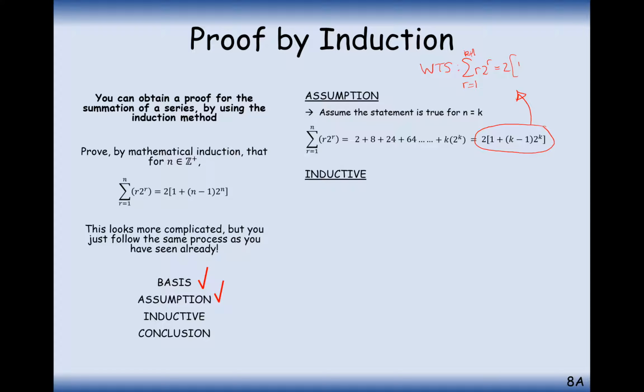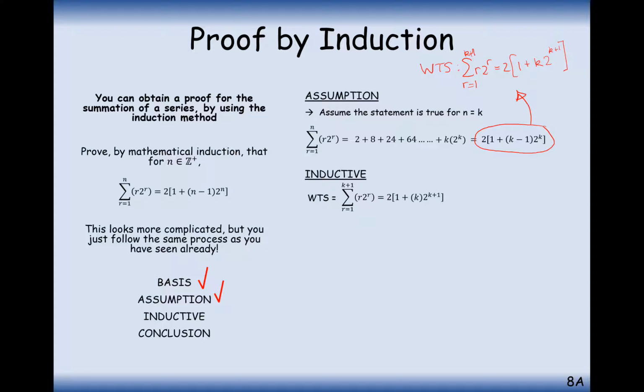So it's going to be 2 brackets, 1 plus... now if k here is k plus 1, then it would cancel out the 1 minus 1 there. So it's just going to be k, and then 2 to the power of k plus 1. So that's what I want to show. And sometimes it's useful to have that as a target for what you want to be doing in your inductive step.